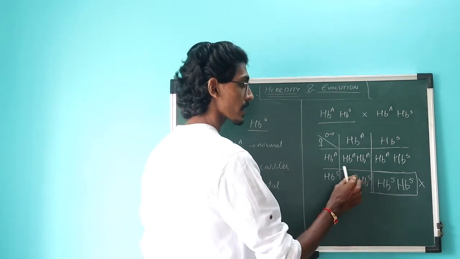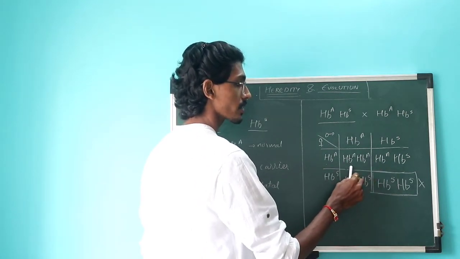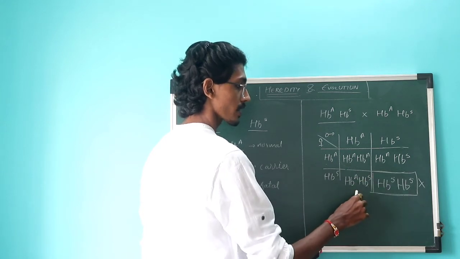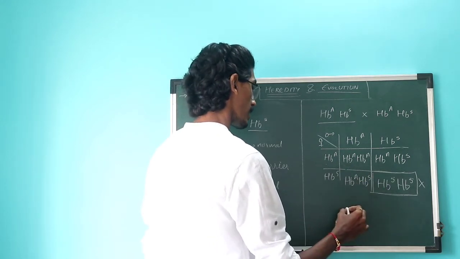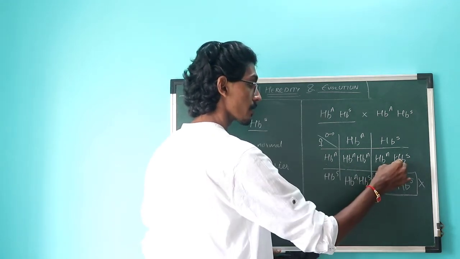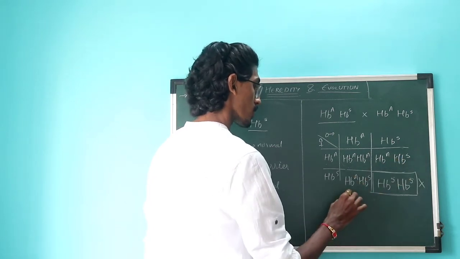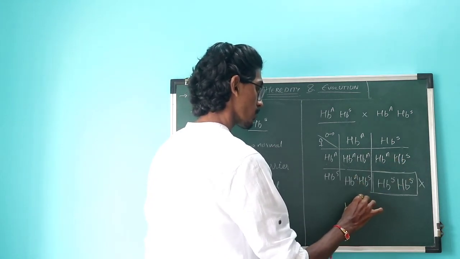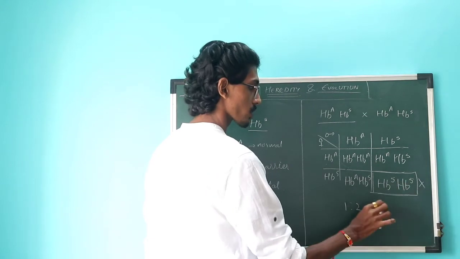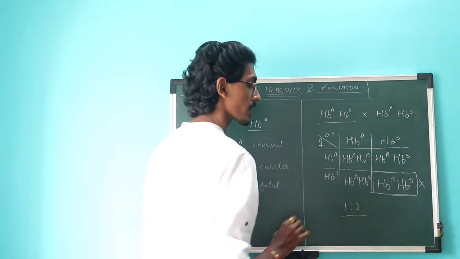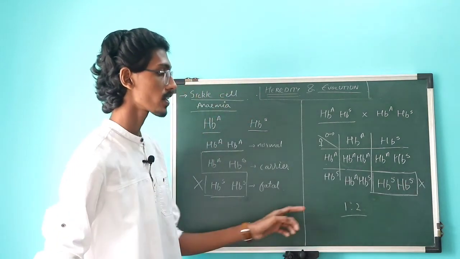If we talk about the genotype, one is a pure person having normal genotype and 2 of them are having the sickle cell anemia gene in the chromosomes. So obviously the ratio becomes 1:2. This last one is not going to be included, so the ratio for the genotype is going to be 1:2.